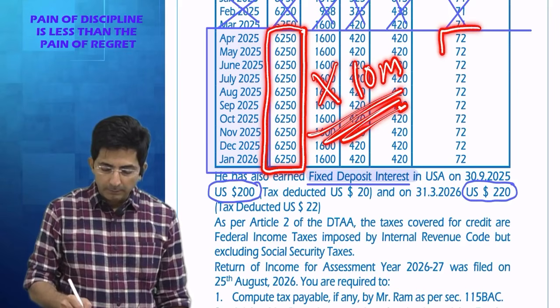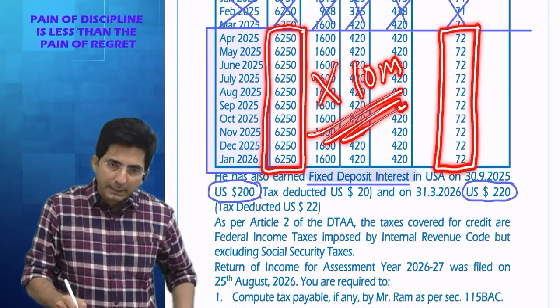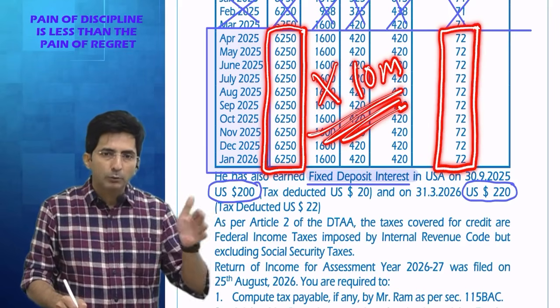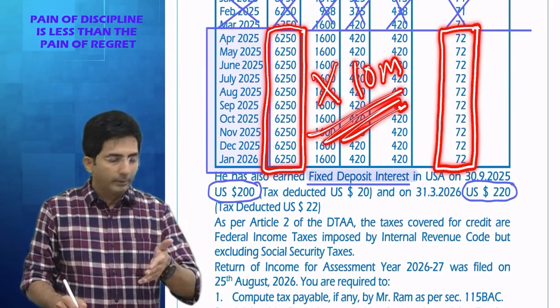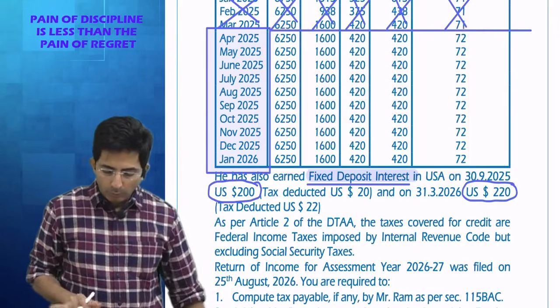Convert into preceding month end rate. And luckily for each month, the preceding month end rate is the same. Otherwise, if the rates were different for each month, you would have computed separately. But here all are 72, 72, 72, you can see. So what will be the salary income?